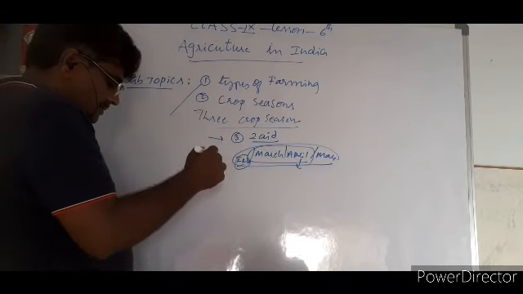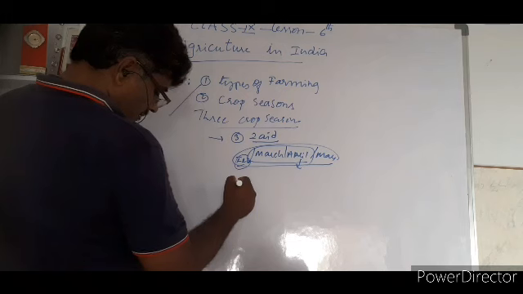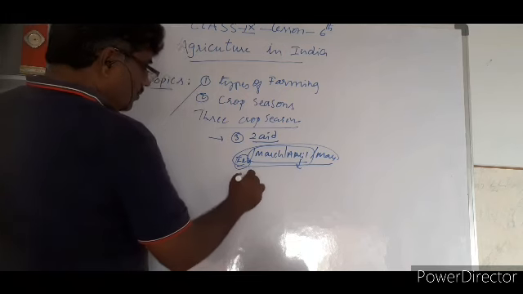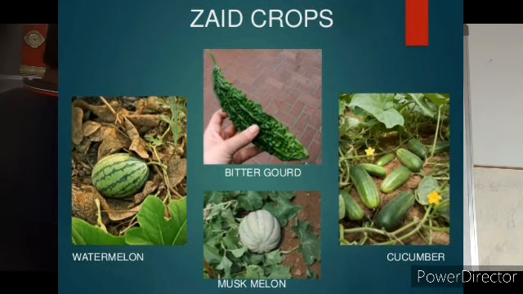During that period, the particular Zaid crops are watermelon, followed by muskmelon, and cucumber.